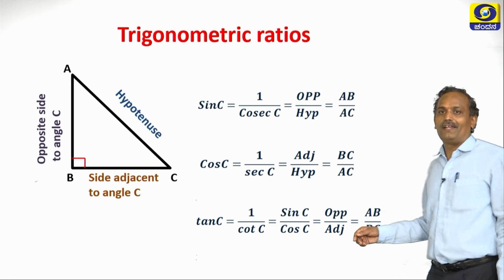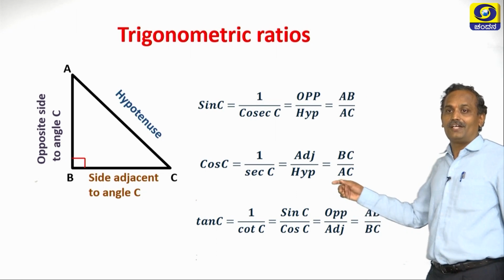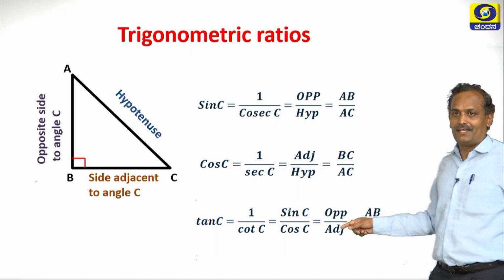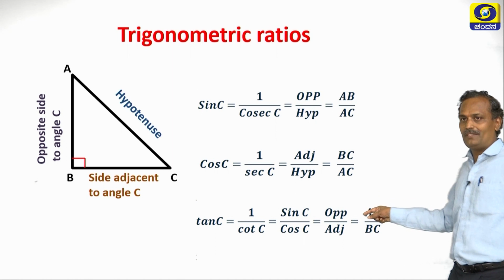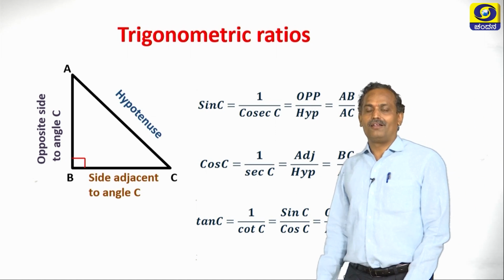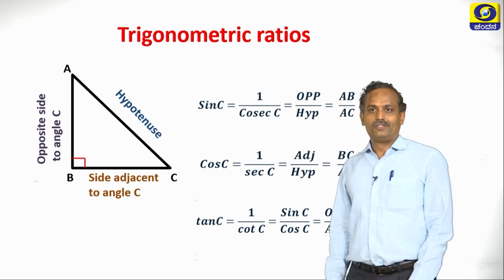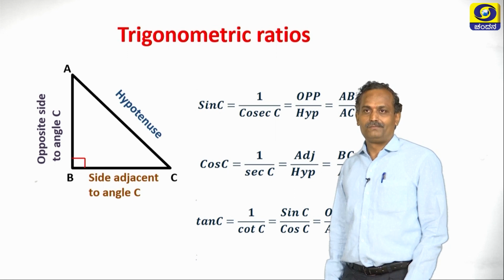Then, how do you define with respect to sides? Yes, you are right. We can define it as adj by opp. So, in this triangle, cot C is BC in the numerator and AB in the denominator. Now, let us continue. So, we can recall this. Dear students, while recalling, just write whatever you recall.